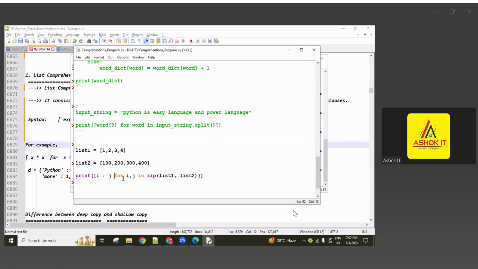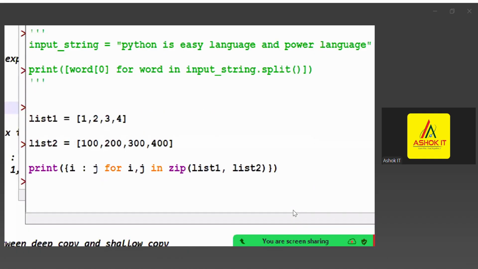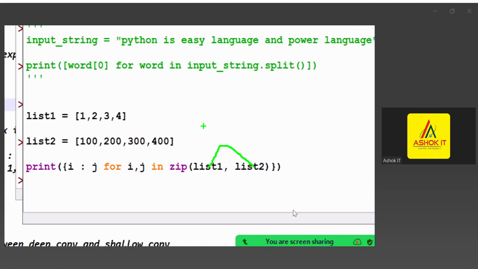So here the key column value format you're getting. Actually here from this both list, first values were there, 1, 100. So it's like one tuple format, guys. So this entire object returns to here. Here this tuple length is what? 2. So that's why two variables I used. This is called unpacking.